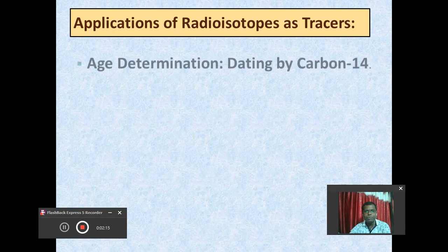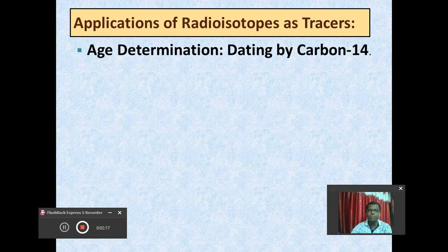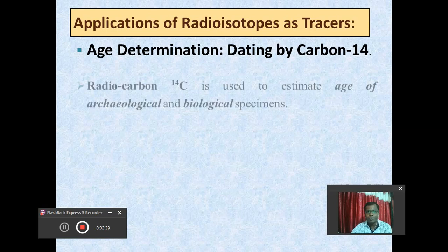Whenever we talk about the age determination of any sample which contains carbon, we use one of the radioisotopes of carbon, carbon 14, and that's why this process is called carbon dating, or dating by the carbon 14 process.